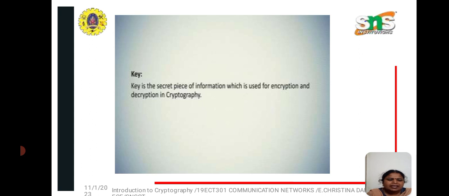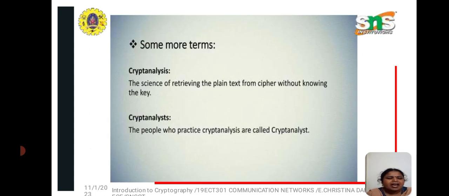Without a key we can't transmit the data. So a key is a secret piece of information which is used for both encryption as well as decryption in cryptography.